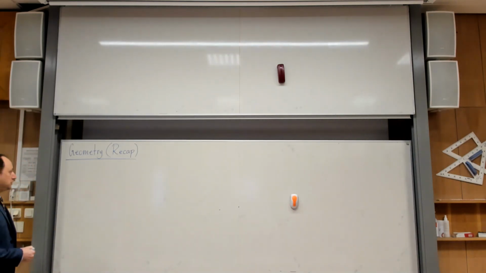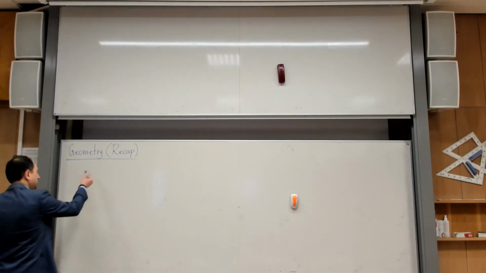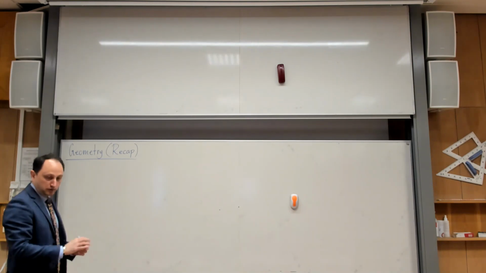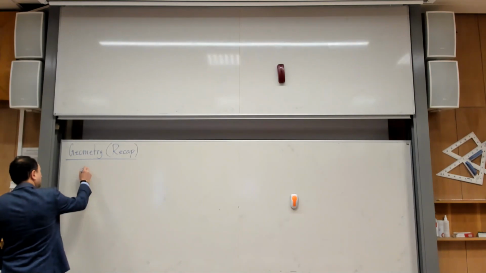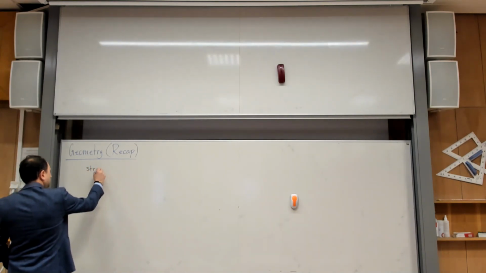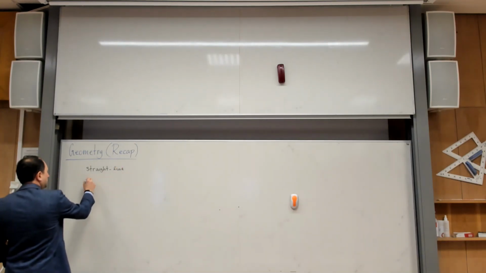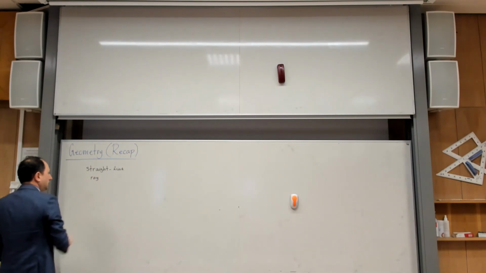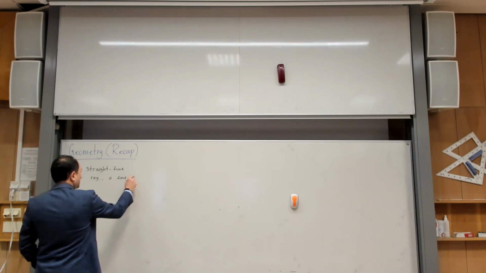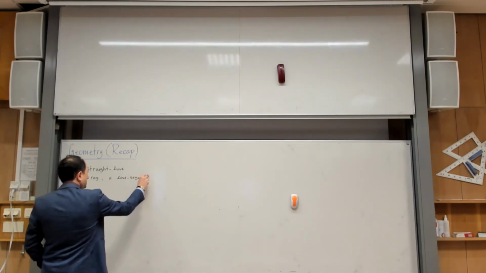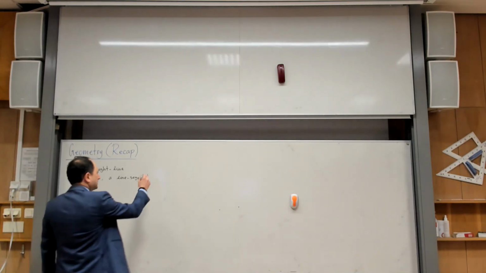The first thing that I want to start with, of course, is the notion of a straight line. So let me write with different colors here. So a straight line. Then we have the notion of a ray, and then we have the notion of a line segment. There is some terminology I want you to know. So the straight line, you already know what it means.